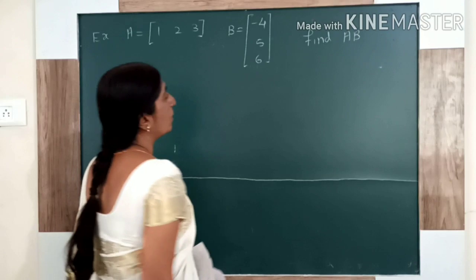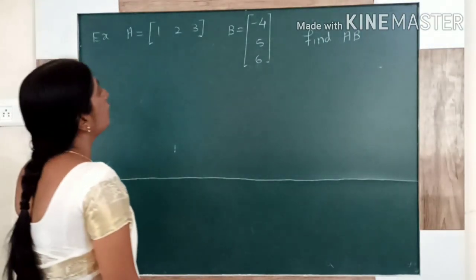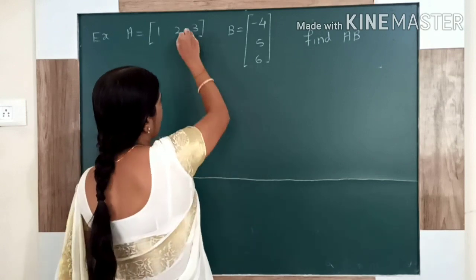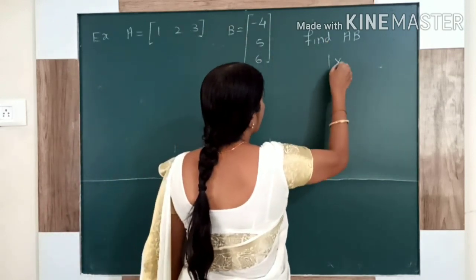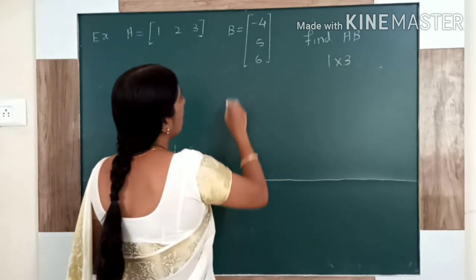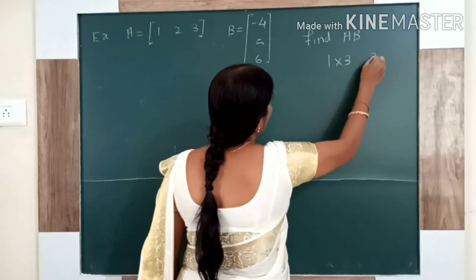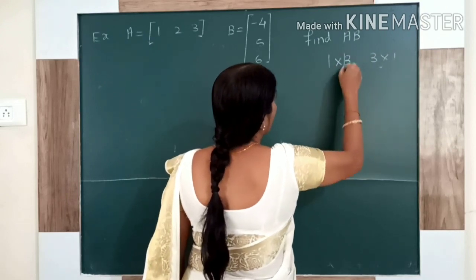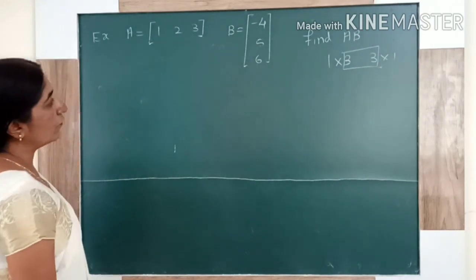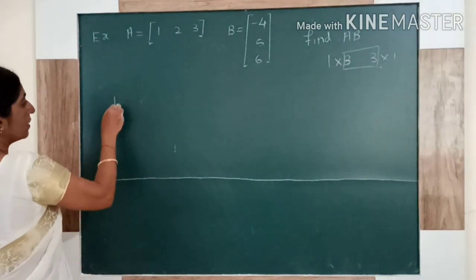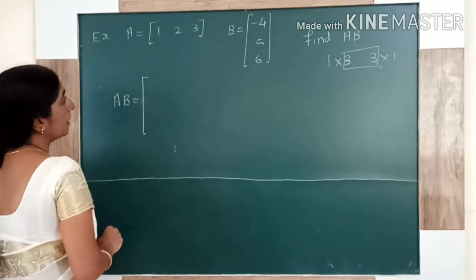See, is it possible to find AB? For that, what you are doing? First, we are writing the order. What is the order of A? How many rows? 1 row. How many columns? 3 columns. And what is the order of B? It is 3 rows, 1 column. So these terms are not coming. So finally, what you are getting AB as? AB is a matrix containing a single element.